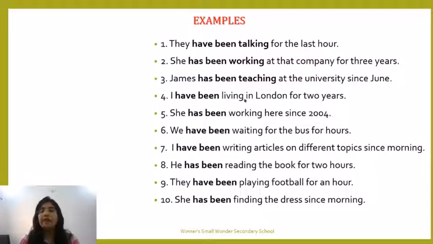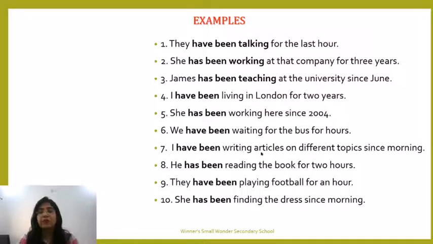I have been living in London for 2 years. For 2 years is again a duration, a period of time, so for this we will use for. She has been working here since 2004. 2004 is an exact point of time, so with this we will use since. We have been waiting for the bus for hours. For hours is again a period of time, so with this we are using for.